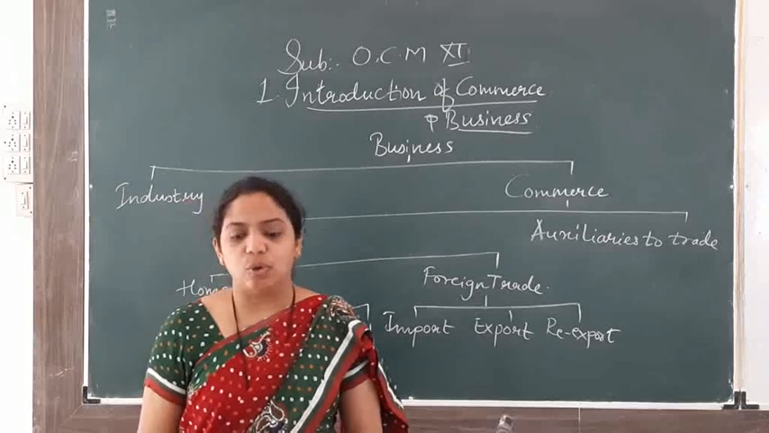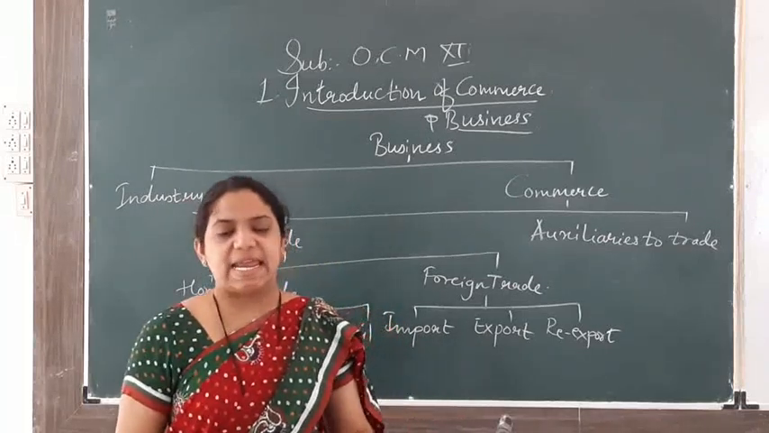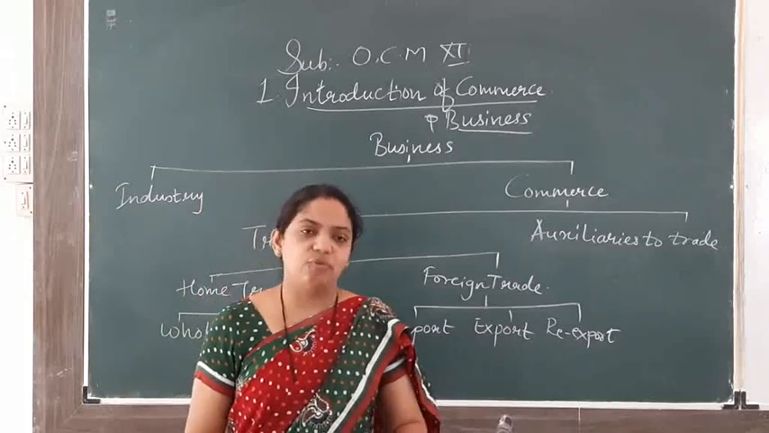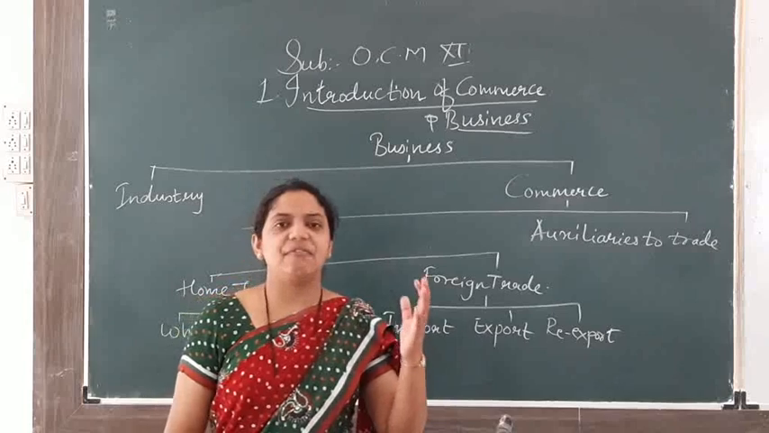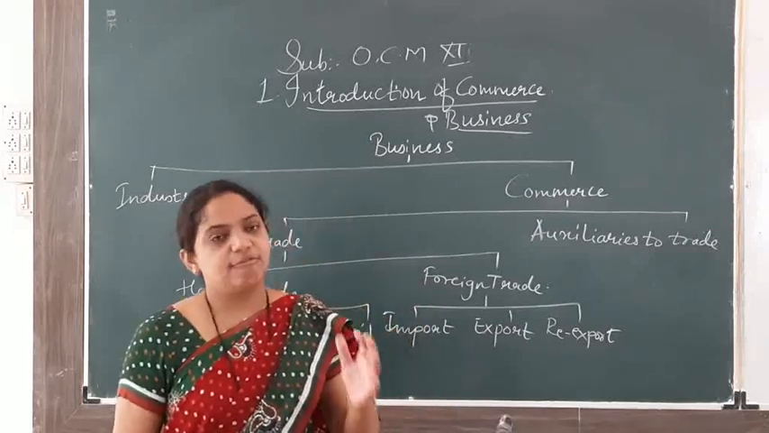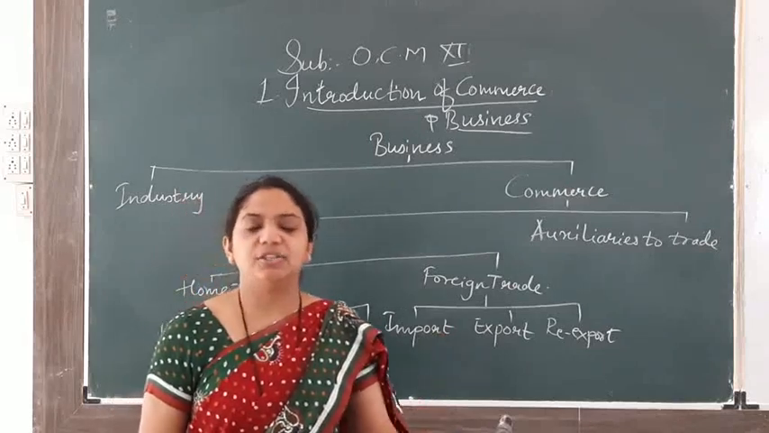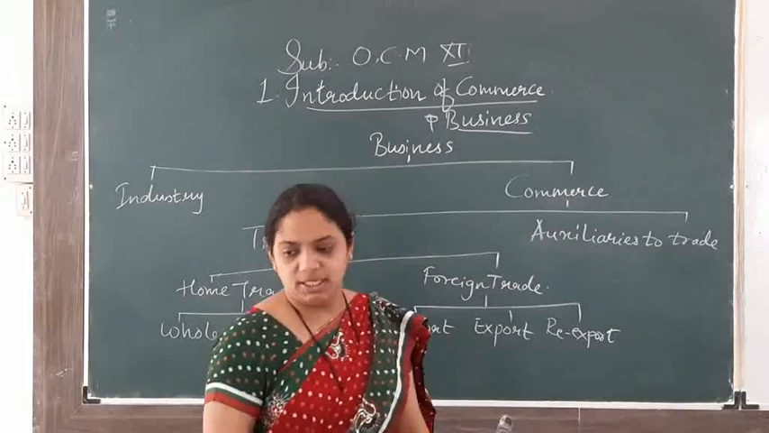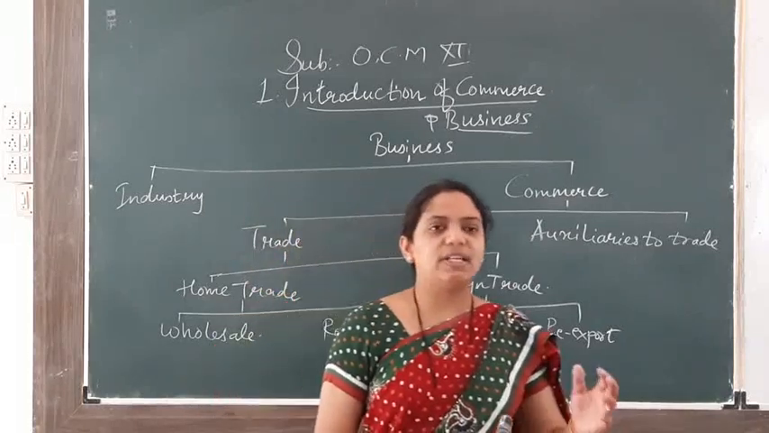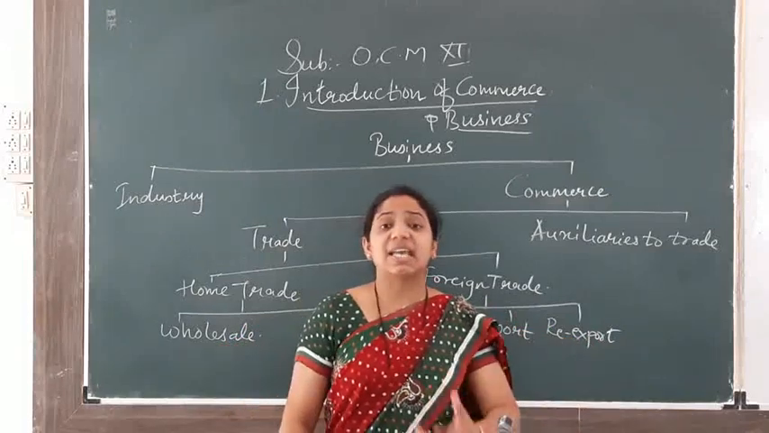It always includes all those activities which are essential for maintaining a free and uninterrupted flow of goods. Commerce bridges the gap between the producer and consumer by exchanging goods and services for money or money's worth. Commerce is always related with what? Always commerce bridges a gap. Bridges a gap means what?